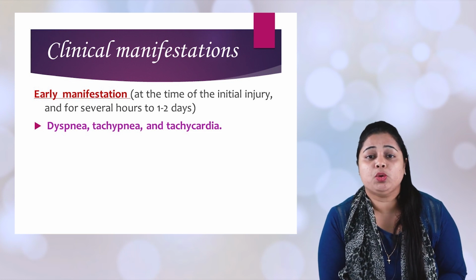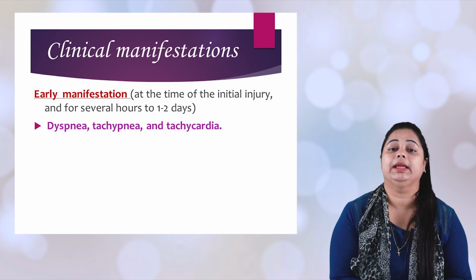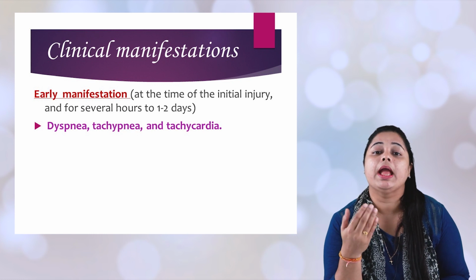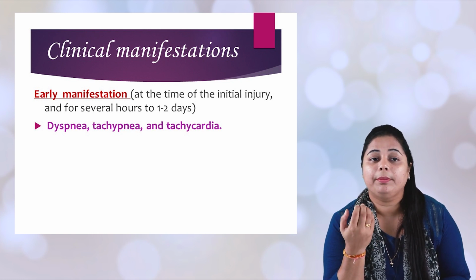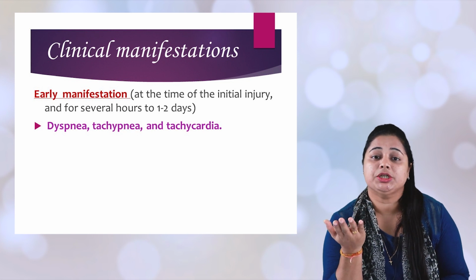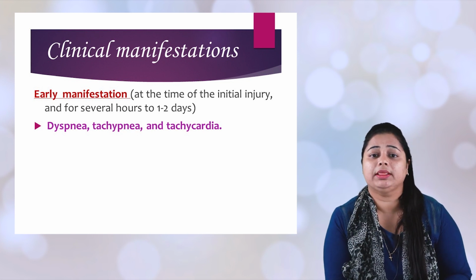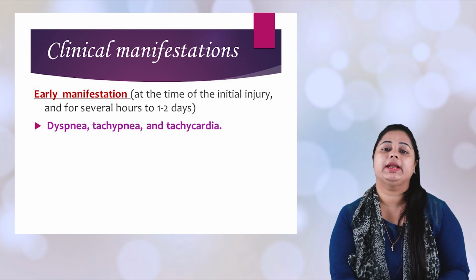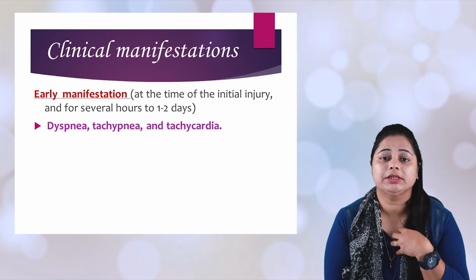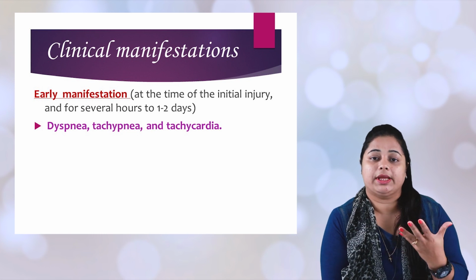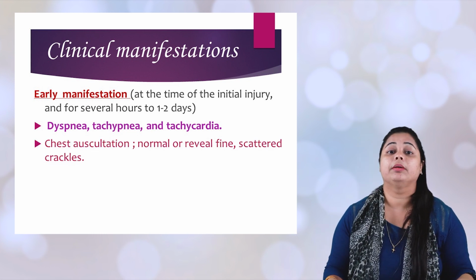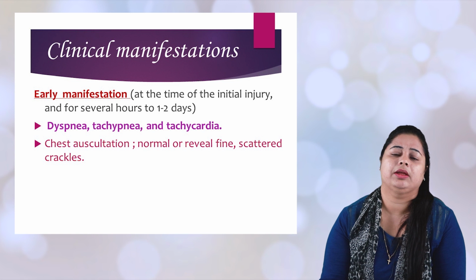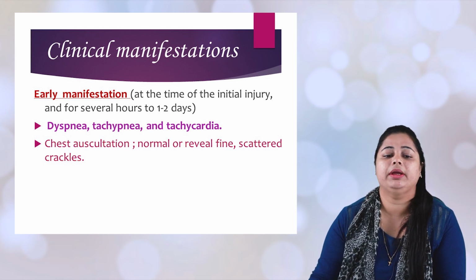So what symptoms does it show? One is dyspnea, difficulty in breathing. Tachypnea, an increased rate of taking breaths. The breaths per minute, usually 16 to 24, go to more than 30. The patient has hyperventilation, and tachycardia. The heart rate, which should usually be 72, reaches 100 or 110. When the health professional auscultates, there is a minor amount of crackles. We say scattered crackles can be heard.